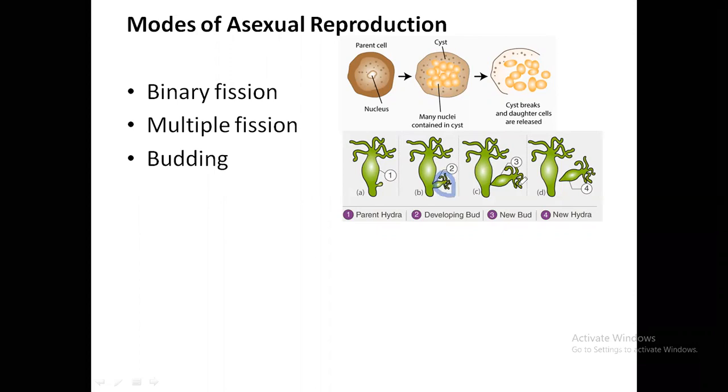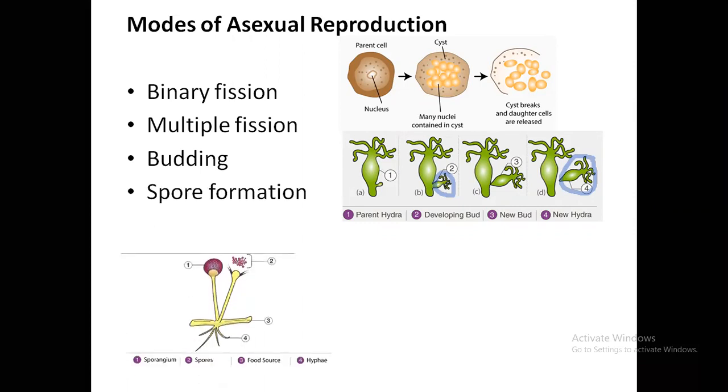Now that miniature Hydra will grow and mature. Finally, it will detach from the parent body and form a new Hydra. Here, it detaches from the parent body and forms a new Hydra. So this kind of reproduction is called budding. A small bud-like structure will be formed that later on matures and then separates away from the parent to form a new individual.